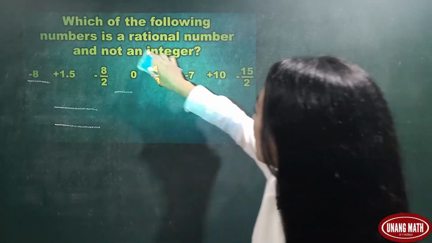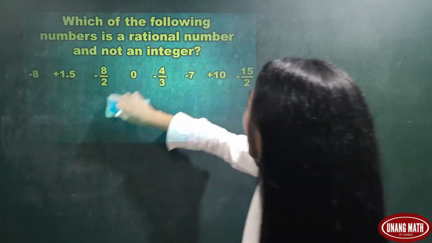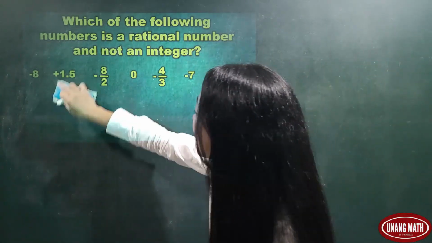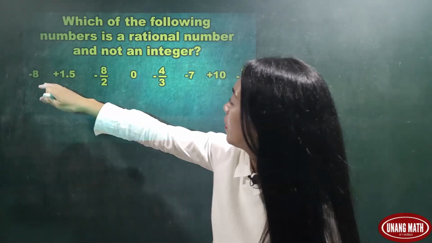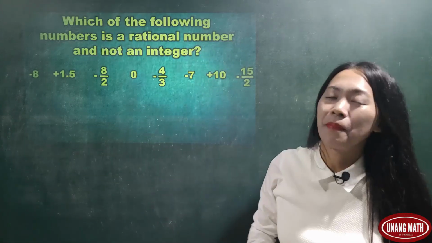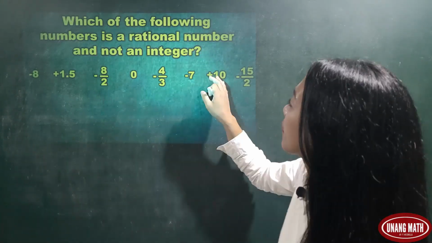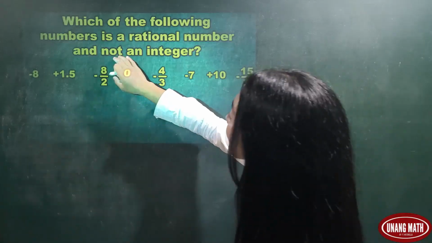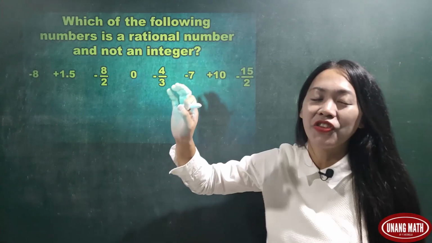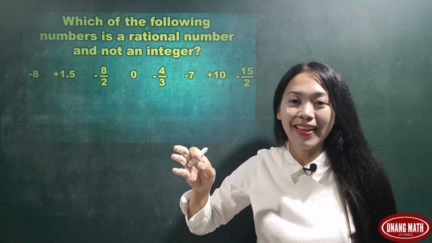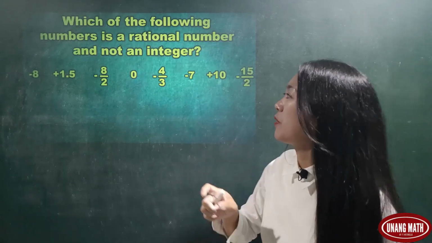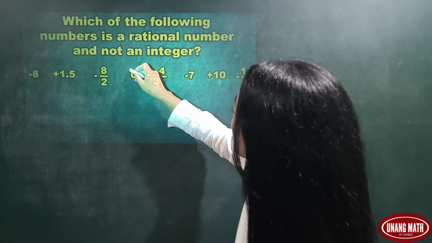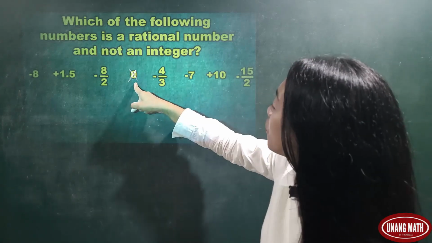Which of the following numbers is a rational number and not an integer? All numbers are rational numbers. So among these numbers, which are not integers? Remember, integers are positive and negative exact numbers including 0. So 0 is an integer.